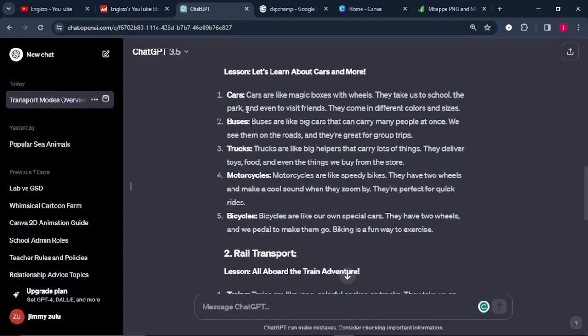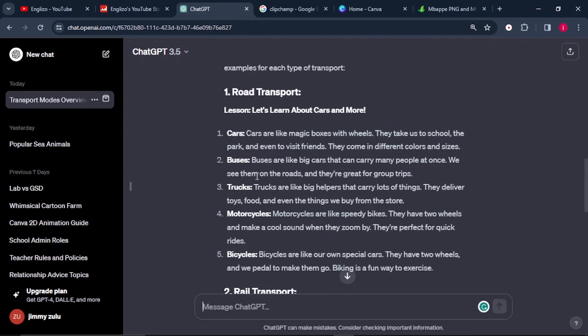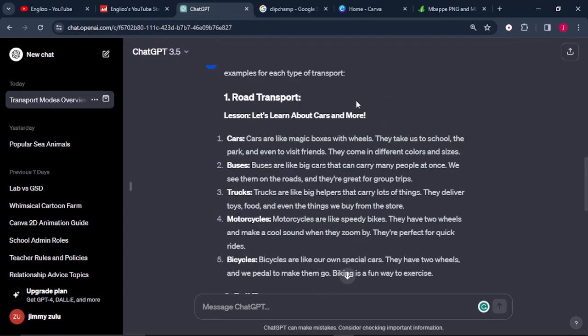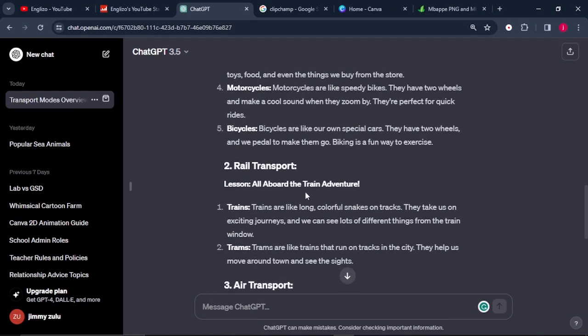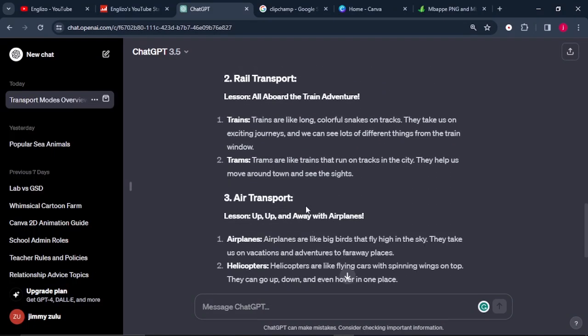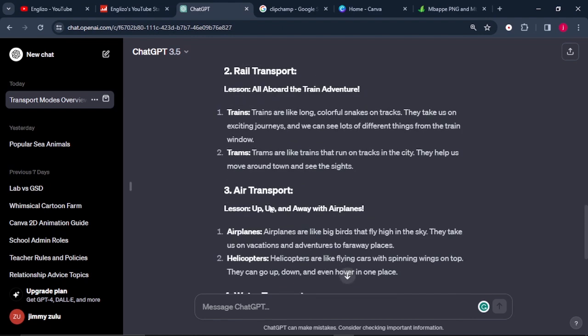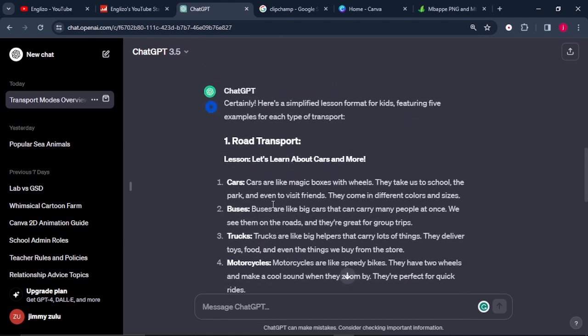So what we're going to do simply from there is we're going to copy the first one. Look at the first one. So we have the road transport, and it says let's learn about cars and more. So we have the first example, which is cars. We have buses, we have trucks, motorcycles, bicycles, just to mention but a few. So the first one can be a video, the second one also can be another video, the third one can be a video, up to the fourth one. You can make these videos individually.